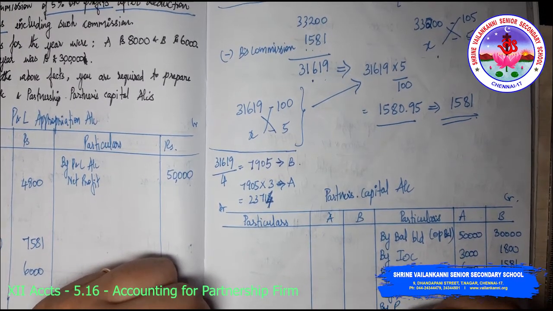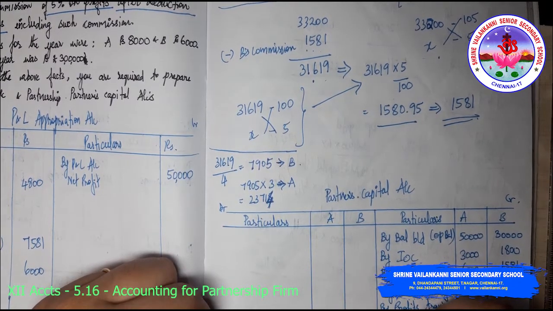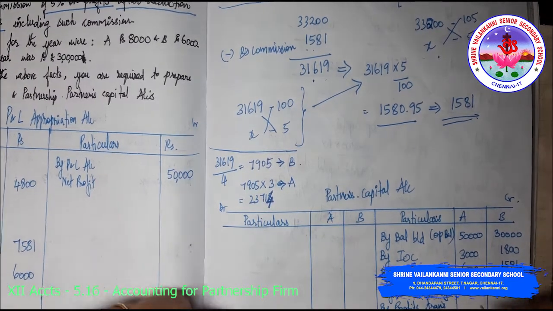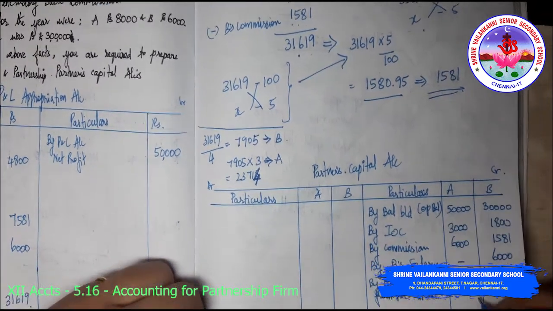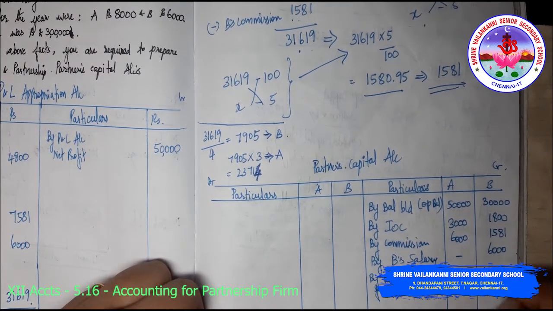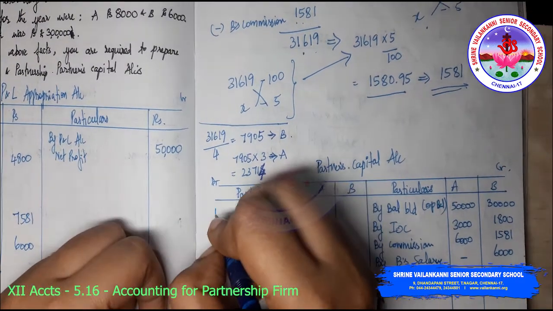By profits transferred from the P&L appropriation account, for A 23,714 and for B 7,905.